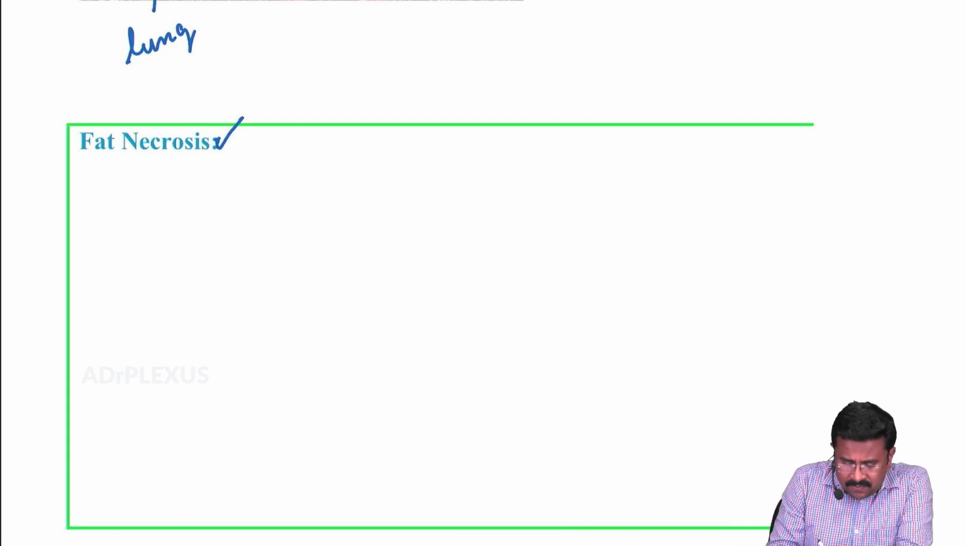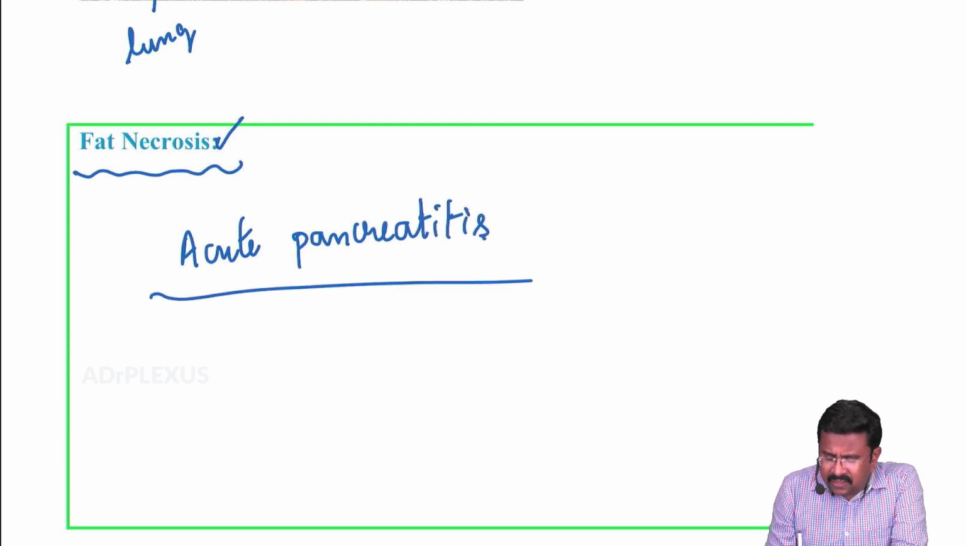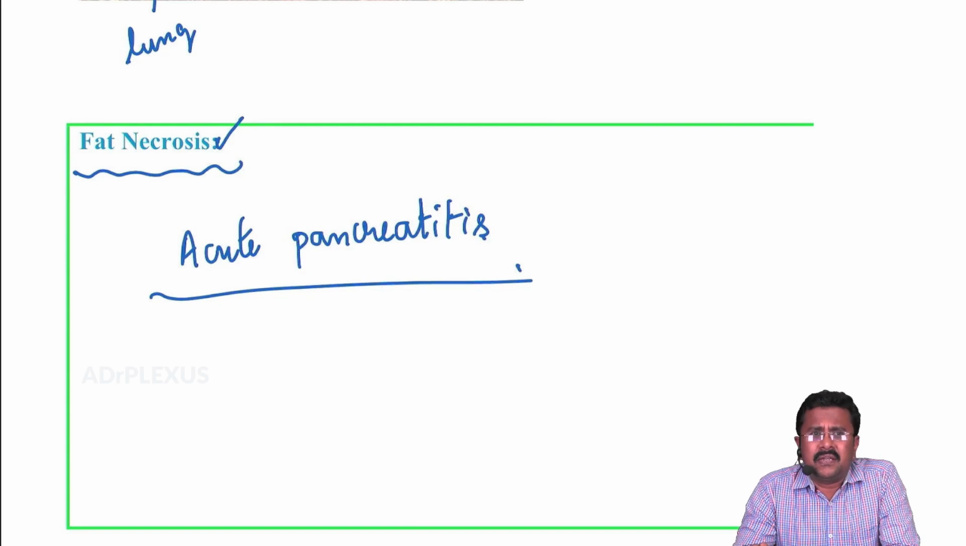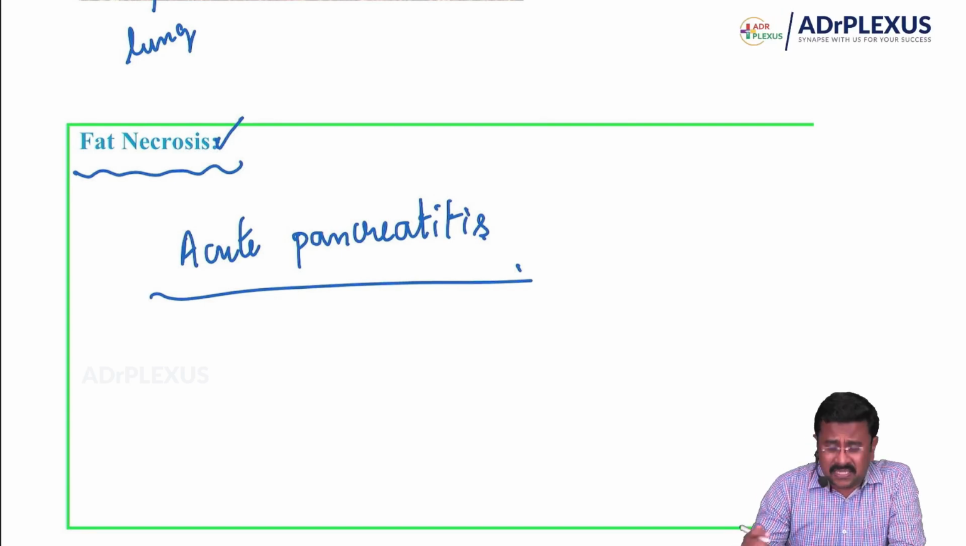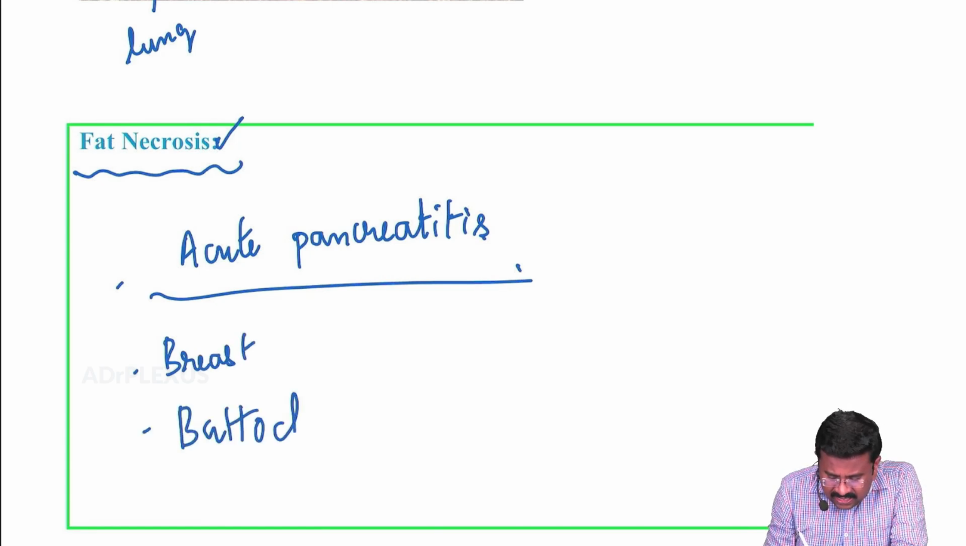So for fat necrosis, please remember the clinical scenario: acute pancreatitis. Where else can the examiner give you the history of fat necrosis? Imagine fat-rich organs in our body, like the breast and the buttock regions. A simple trauma can initiate fat necrosis in these regions. So in the breast and buttock regions, a trauma can precipitate fat necrosis.